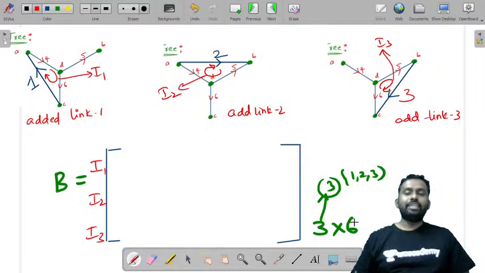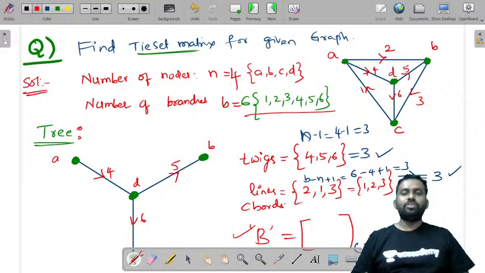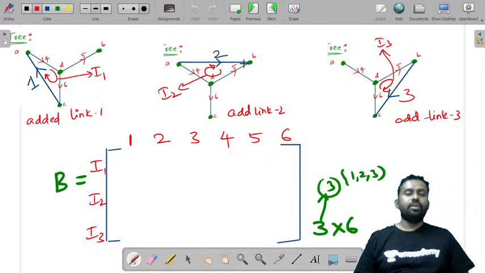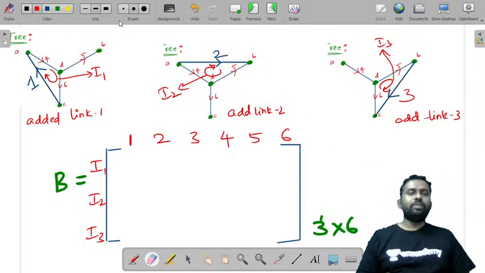And what is the other one? These are branches. What are the branches now? 1, 2, 3, 4, 5 and 6. How many branches are there? 6 branches. We have written here, right? 1, 2, 3, 4, 5, 6 are the branches. Now let us see in the first one. Let us write one by one separately. In this Cutset one, what are the branches?